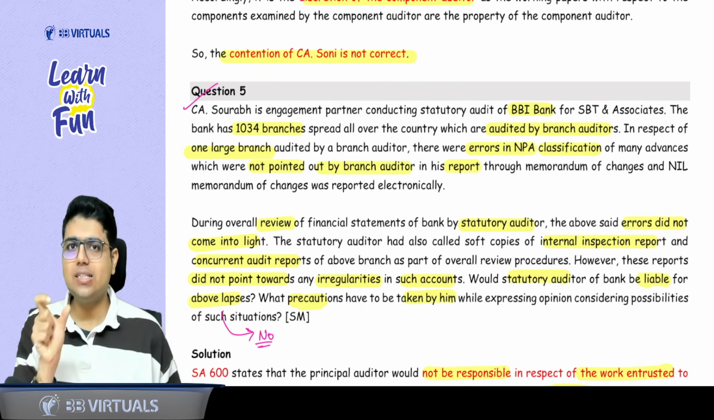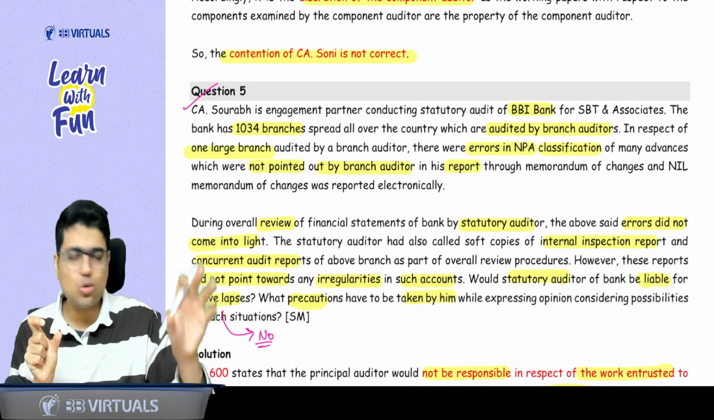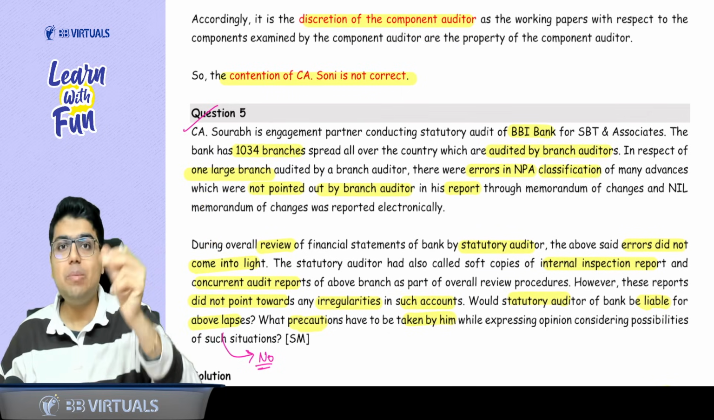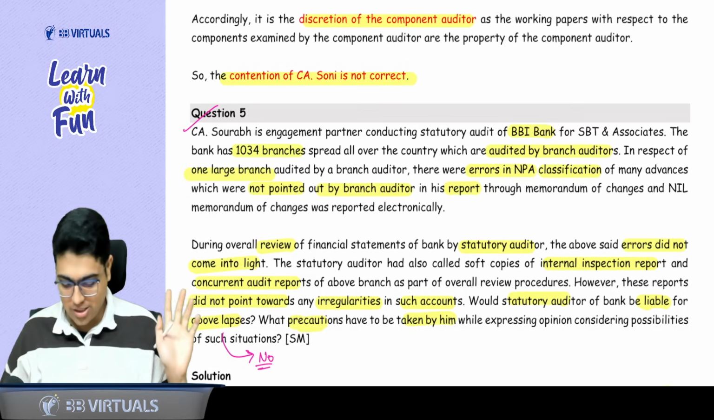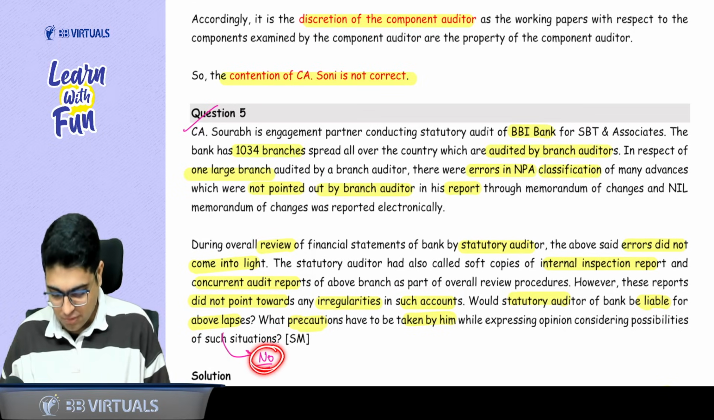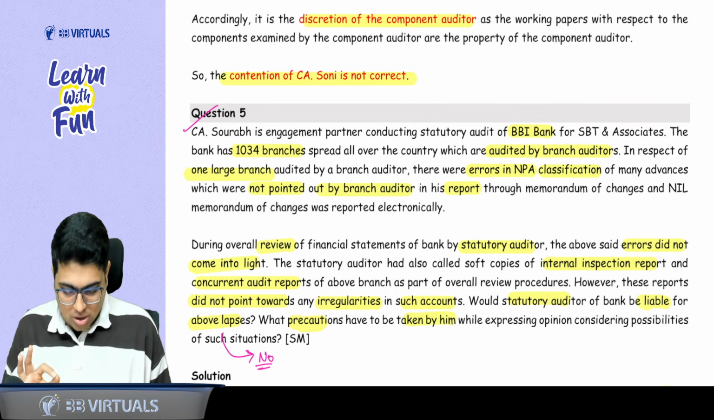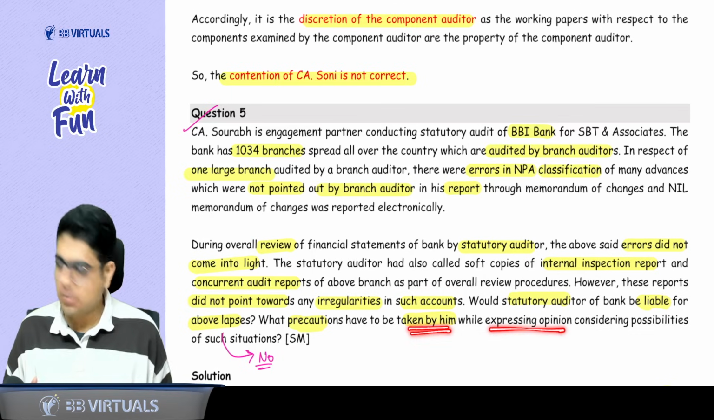Can I say branches were under the scope of the branch auditor? So if there is any issue in the branch, who will be held responsible? Sir, branch auditor. So this is not a responsibility of the principal auditor. Plus, what precautions have to be taken by him while expressing the opinion?